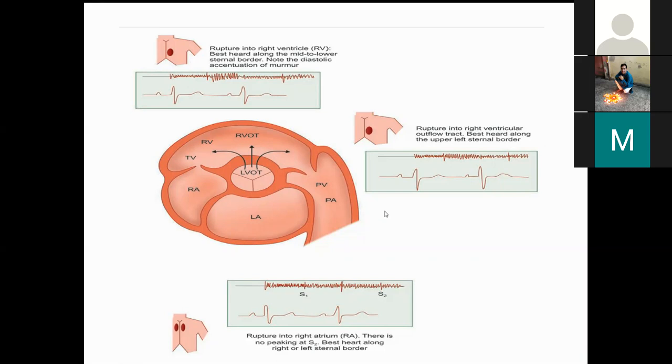Coming to examination, usually in PDA we see there are precordial abnormalities, there is a bulge of the precordium. There will be features of increased flow if the shunt is significant. What else? The most important thing is about the murmur. The murmur of PDA usually has maximum intensity in the infraclavicular site. Right-sided features with prominent JVPs, in case of PDA?